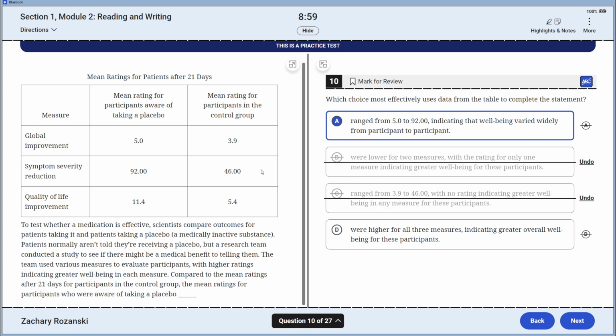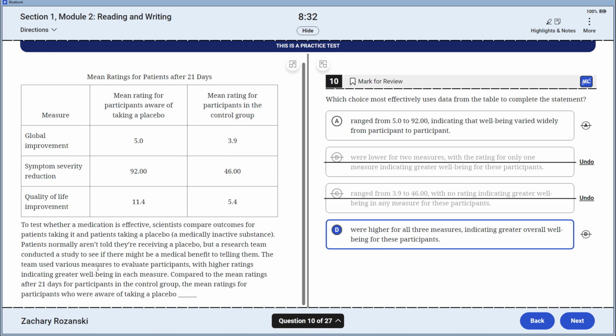Mean rating for the control group. Mean participants who were aware of taking a placebo. Yeah, this one. We're higher for all 3 measures, indicating greater. Yes. So now we are comparing between these two things. It's making a claim: the mean ratings for participants who were aware of taking were higher for all 3 measures. That's absolutely true, indicating greater well-being. That's true. Range from 5 to 9, indicating that well-being wildly.